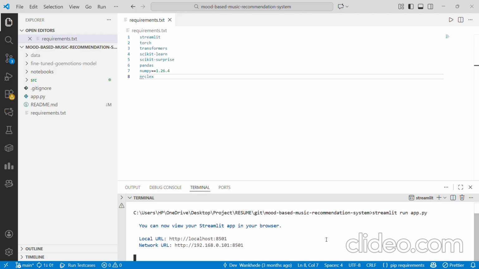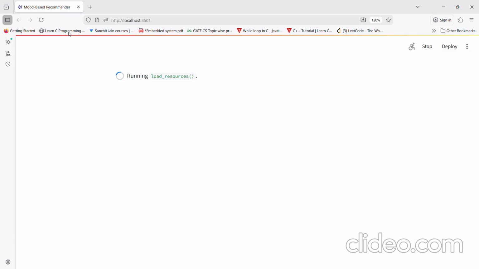Once you do this, it will eventually take you to a new page on maybe Firefox or Microsoft Edge. If you are running it for the very first time, this will take a few seconds based on the dependencies and your system power.